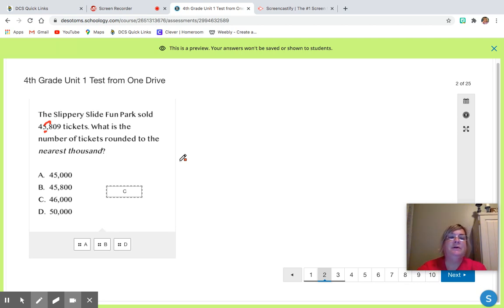So we're going to round into the thousands place. So the 8 tells the 5 to go up 1 more. So 5,000 now is going to go to 6,000, and everything before it stays the same, and everything after it turns to 0. So the 8 in the hundreds place would be a 0. The 0 in the tens place is going to stay the same because we need it to stay there. So we can still have the same exact number, same digits. The 9 in the ones place will turn to 0.